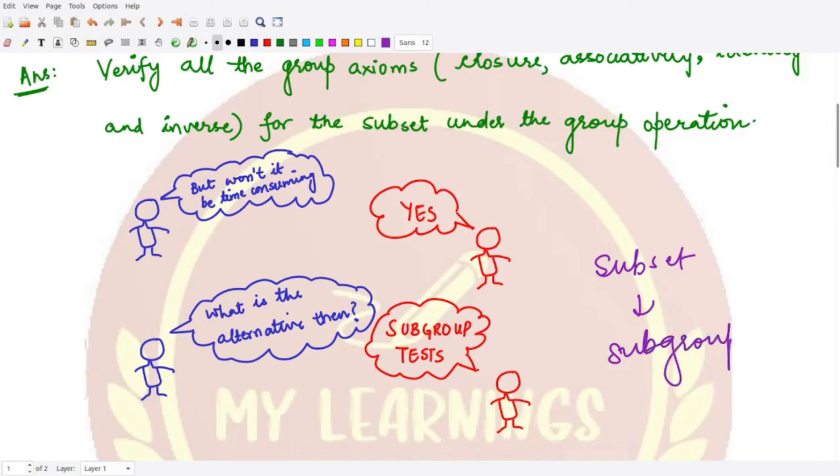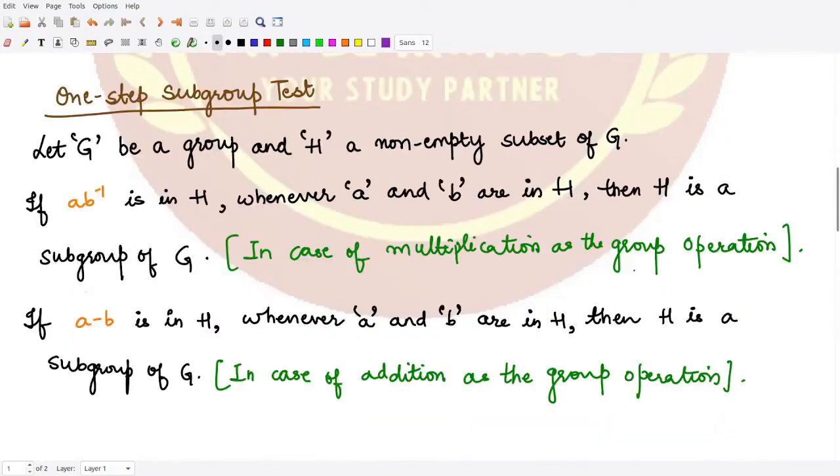So to understand this, let's move ahead and see the one-step subgroup test. This test gives you just one condition, where if you check that condition, you can say that yes, the given subset is a subgroup. So what is that particular condition? Suppose G is the given group and we take H as a non-empty subset of G, right? It should at least contain one element. Why? Because we at least require the identity. We cannot take it to be empty. If it is empty, it is definitely not a subgroup, right?